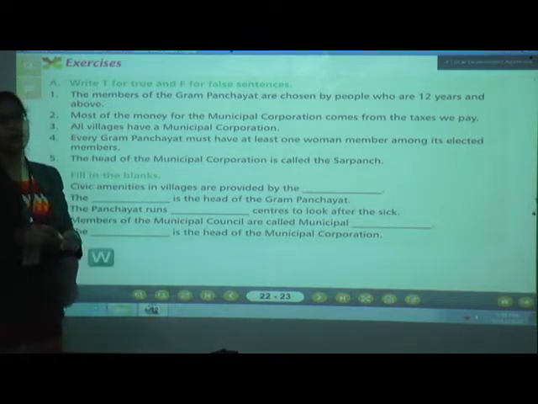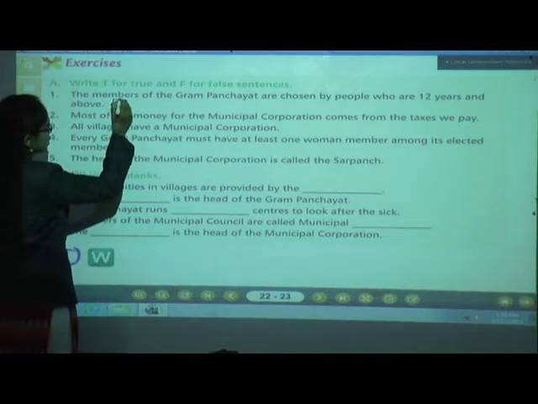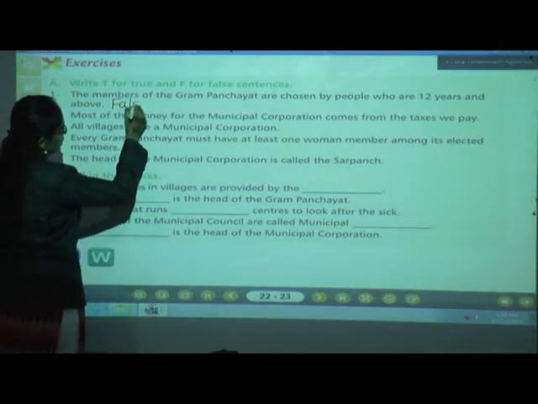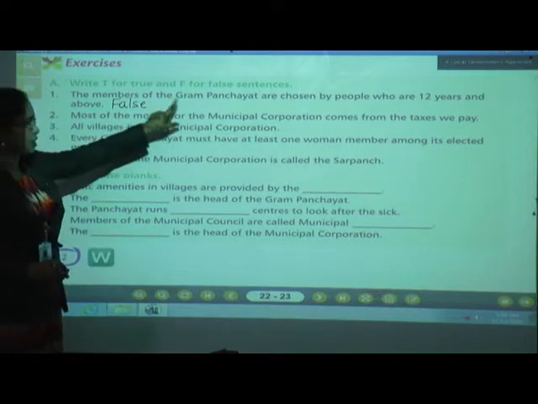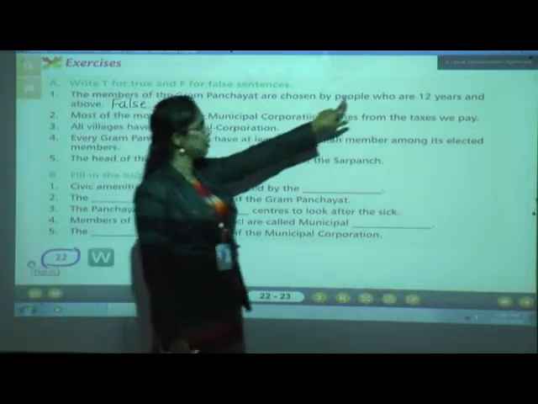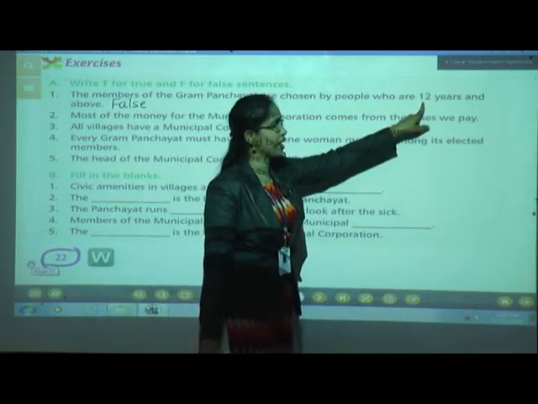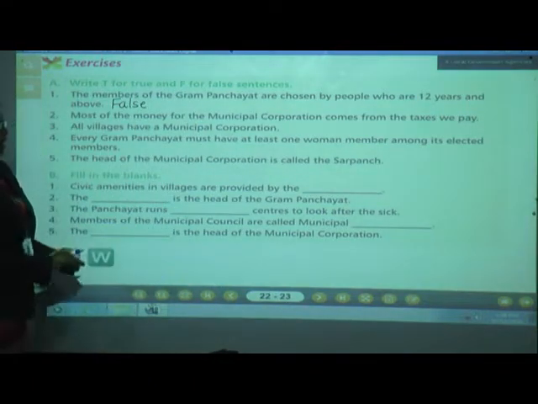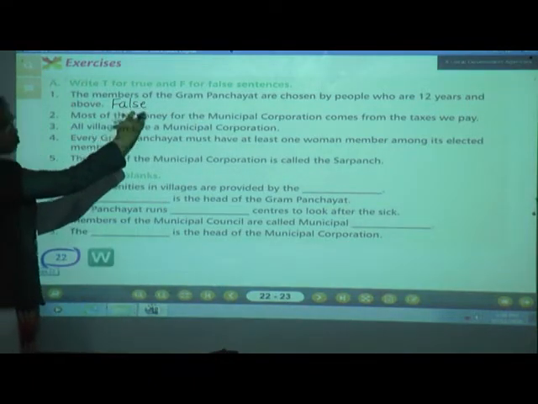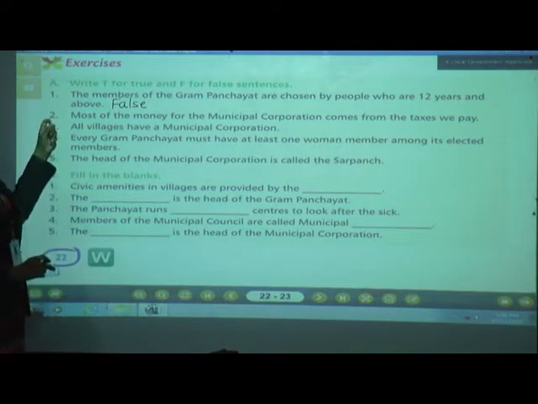Yes, the answer is false. Why is the answer false? Because the correct answer is: the members of the Gram Panchayat are chosen by the people who are 18 years and above. But what have they given? 12 years and above. That's why the answer is false. Now let's see the next question, that is number 2.